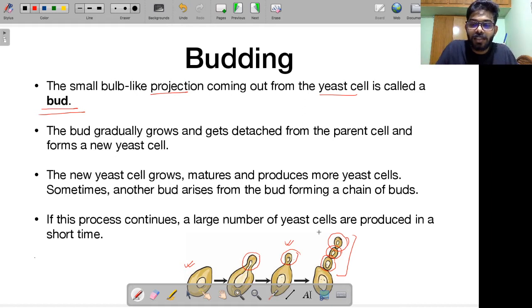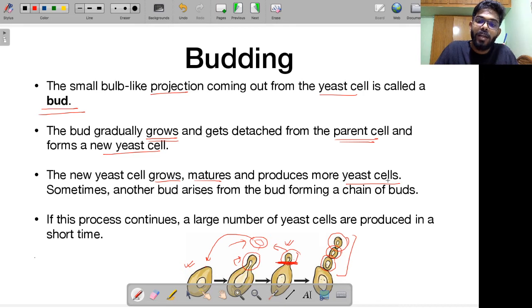So, in yeast cells, the reproduction takes place through budding. This is a normal yeast cell. From here you are seeing there's a bud. The bud gradually grows and gets detached from the parent cell, and then it forms a new yeast cell. What am I trying to tell you? This bud is initially formed. It starts to grow bigger and bigger. It starts to mature, and ultimately this bud gets detached from its parent. It becomes a single bud like this, right? So this becomes a new yeast cell. This is how new yeast cells are produced. This new yeast cell will grow, it will mature, and it will start to produce more yeast cells via this process of